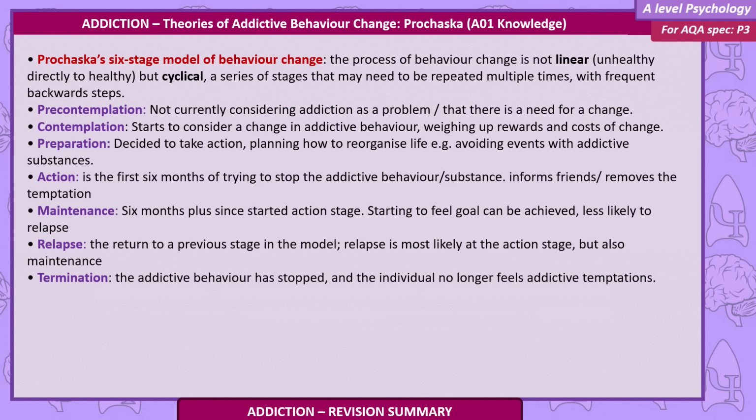Maintenance, 6 months plus since started action stage, starting to feel the goal can be achieved, less likely to relapse. Relapse is a return to a previous stage in the model. Relapse is most likely at the action stage, but also maintenance. Termination, the addictive behaviour is stopped and the individual no longer feels addictive temptations.